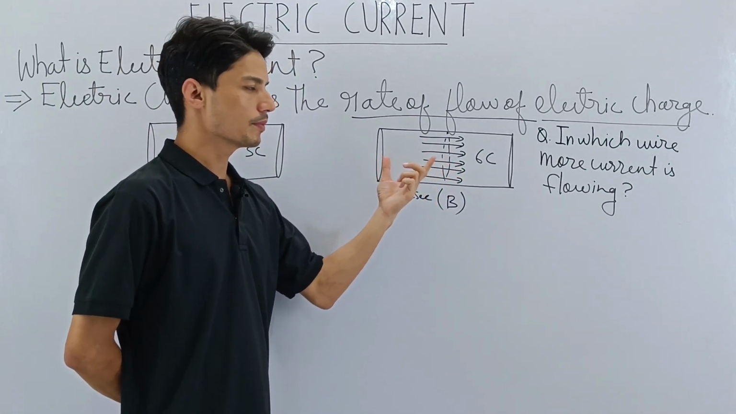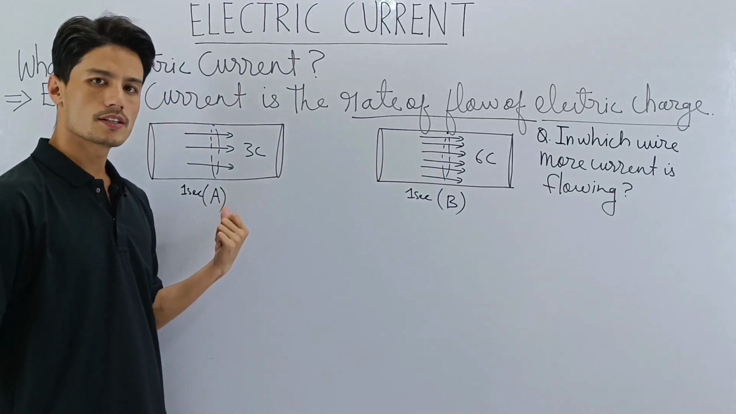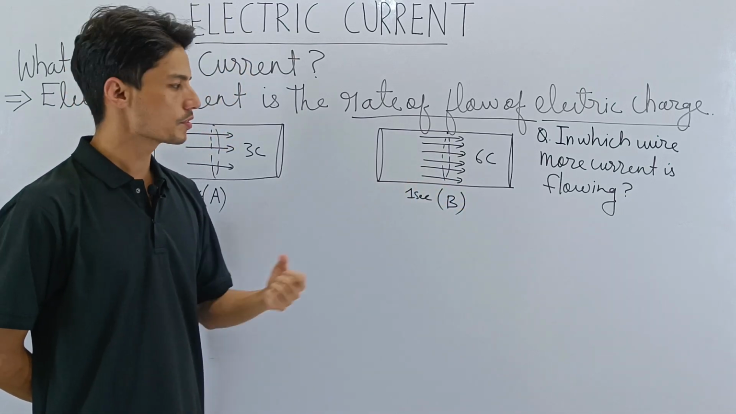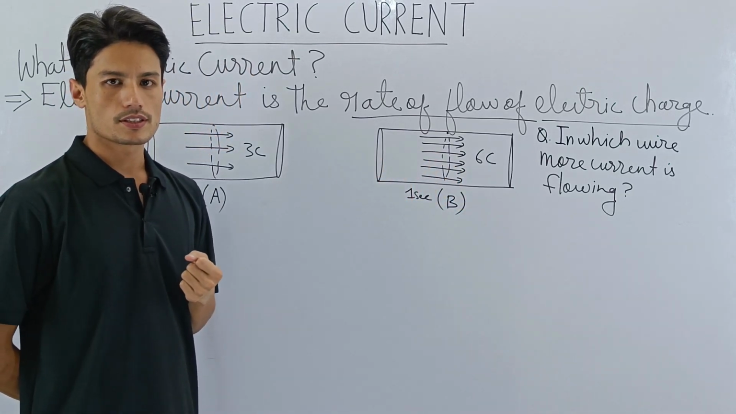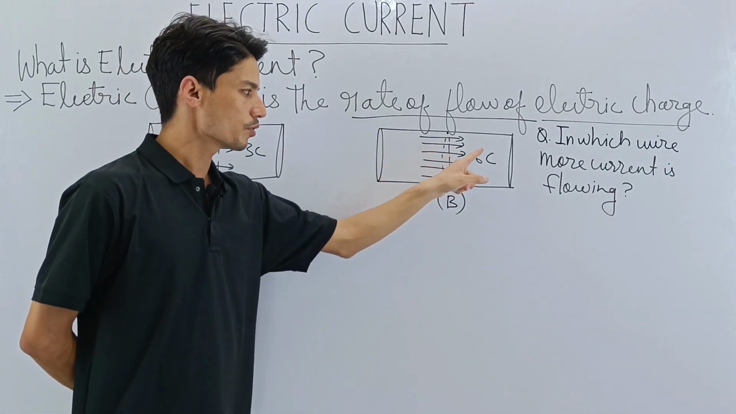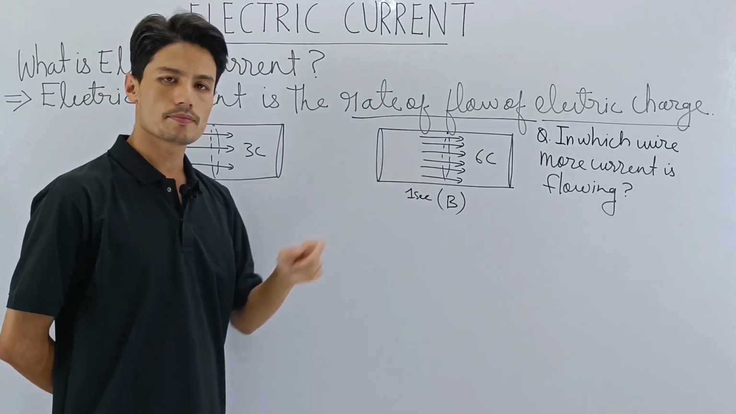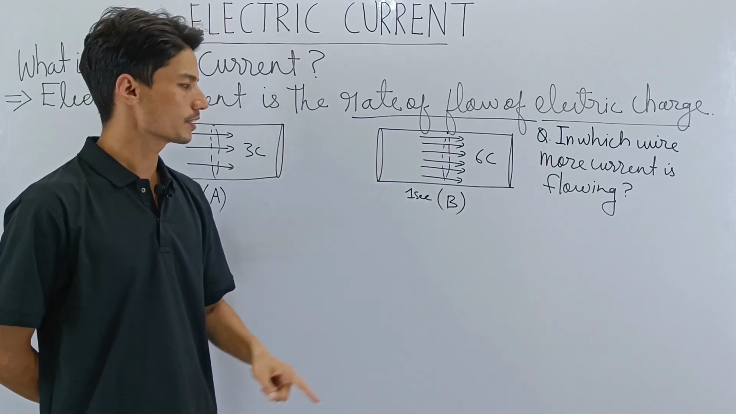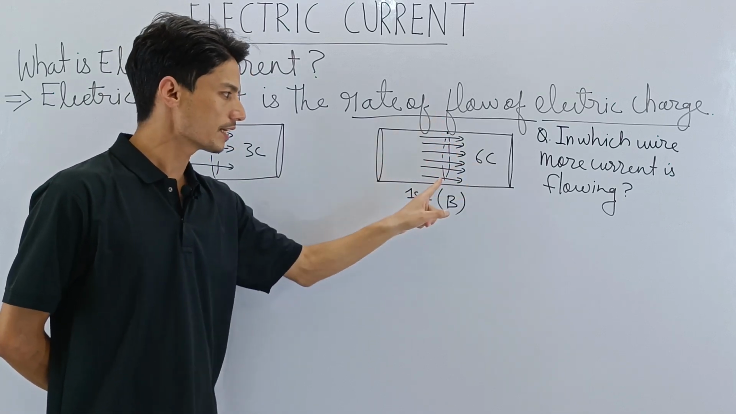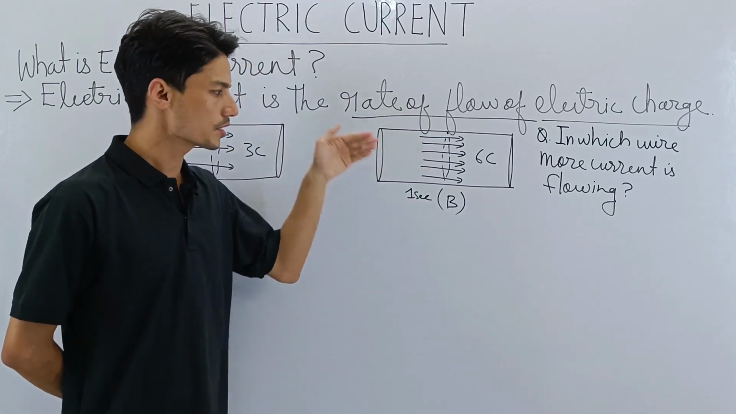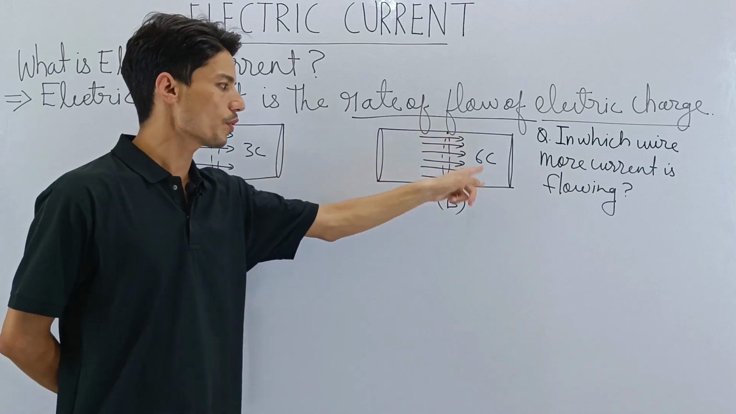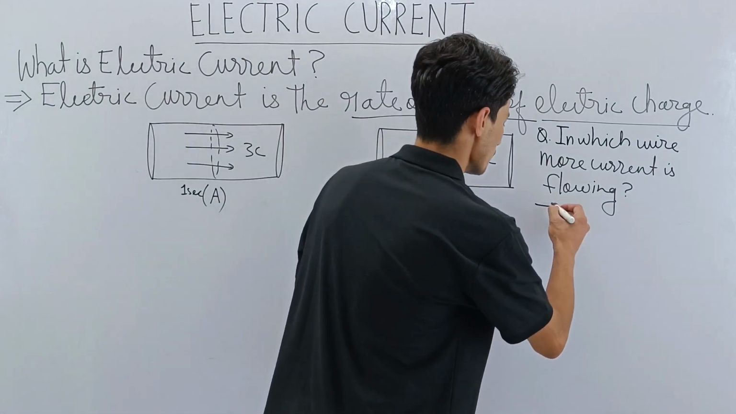Now tell me, why did you say wire number B? You could have said wire number A, but you picked wire number B. Is it because more charge is flowing through the wire in a given, fixed time? Yes, that is exactly the answer. More current is flowing in wire B because in a fixed time, more charge is passing through. That's why wire number B has more current. So the answer is wire B.